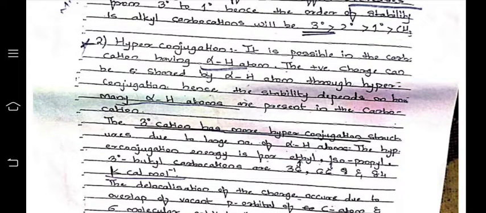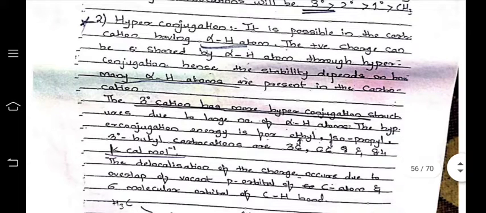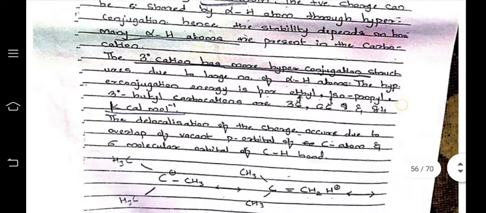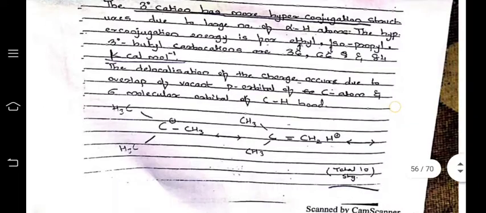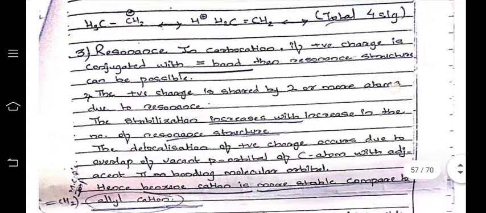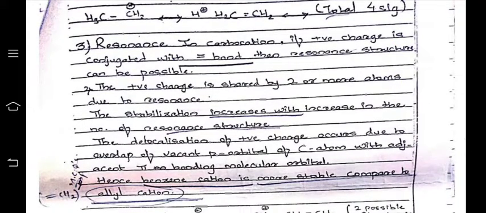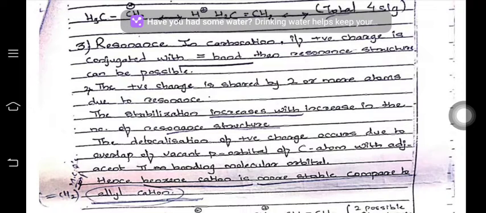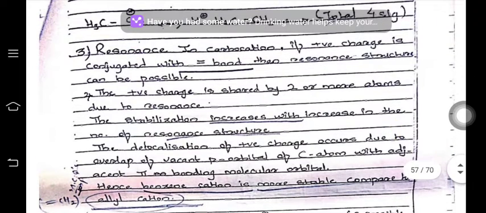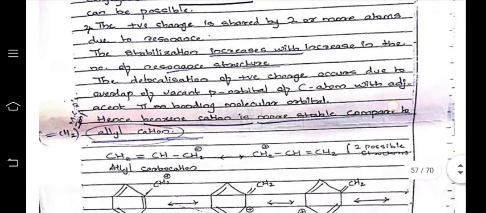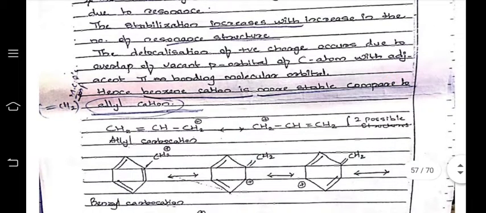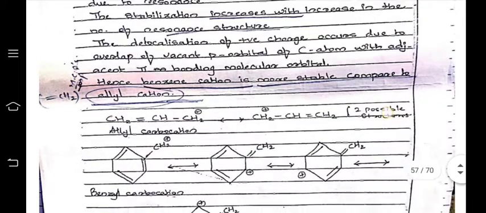Hyperconjugation is possible in a carbocation having alpha hydrogen atoms, and the positive charge can be shared by the alpha hydrogen atoms through hyperconjugation. The stability depends on the number of such hydrogens. Okay, next, resonance. In resonance in carbocations, the positive charge is conjugated with the bonds. Resonance structures are possible when the positive charge is shared by two or more atoms. The stability increases with an increase in the number of resonance structures.